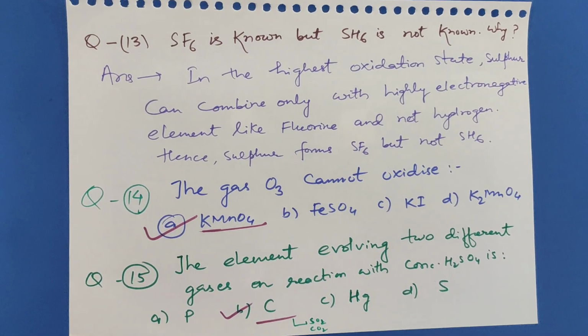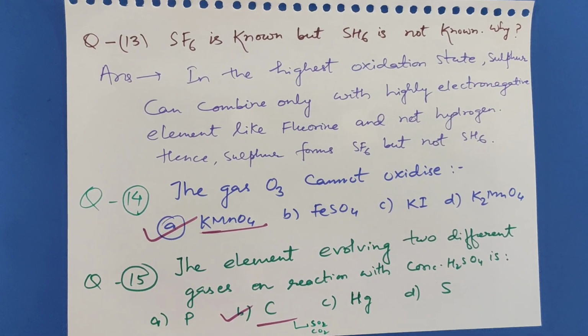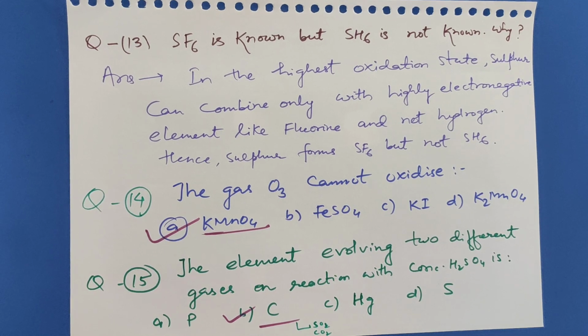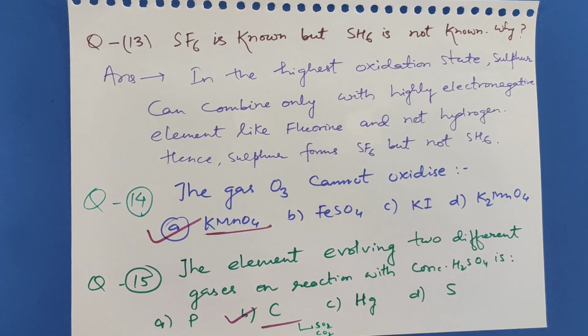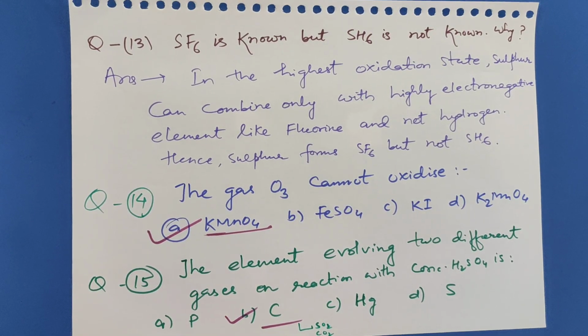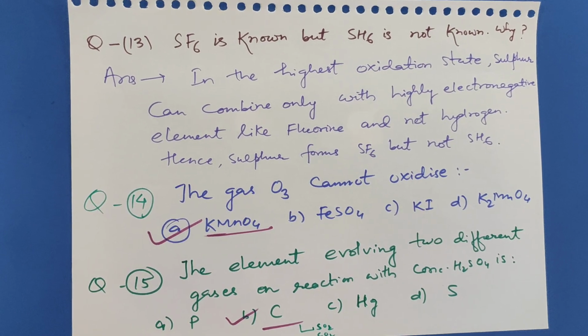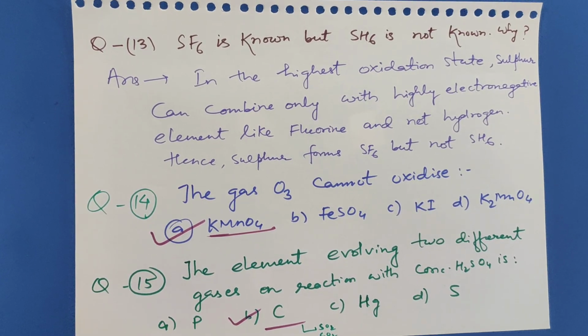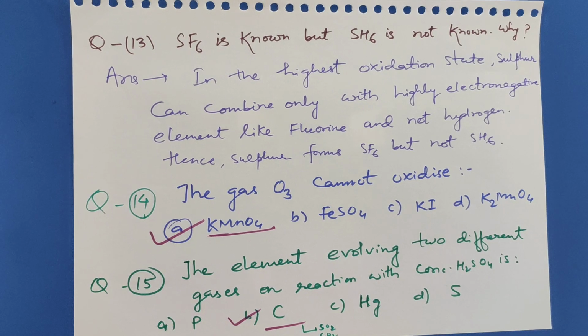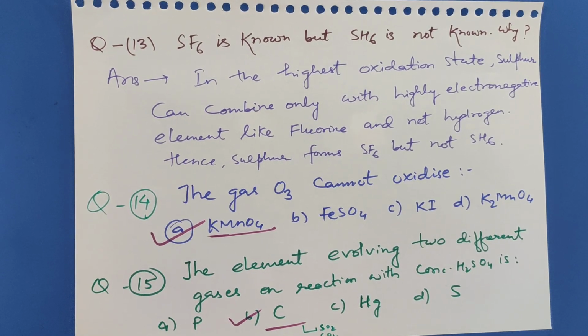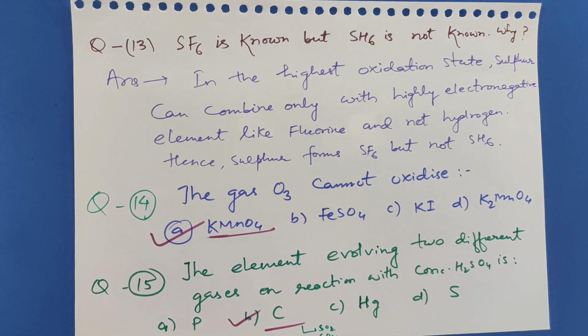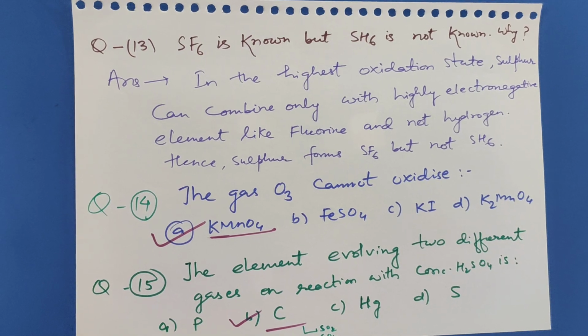Question number 15. The element evolving two different gases on reaction with conc H2SO4 is. Options are A phosphorus, B carbon, C mercury, D sulfur. So if we see the reaction of carbon with conc H2SO4, we find that it forms two different gases. One is SO2, one is CO2. The correct choice is B, that is carbon.